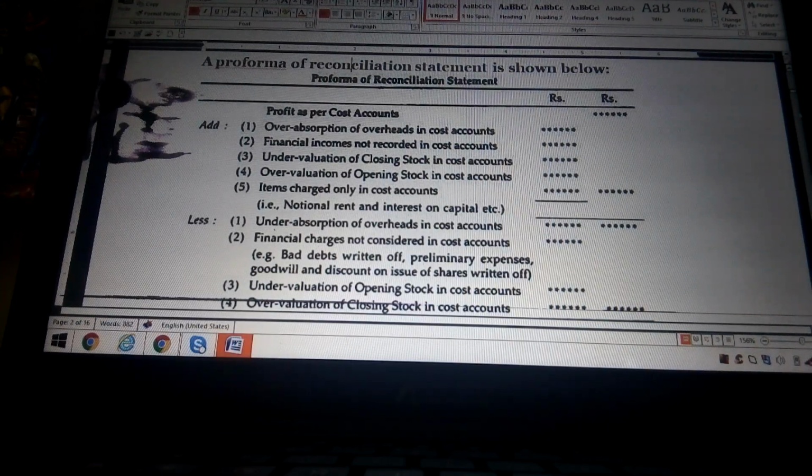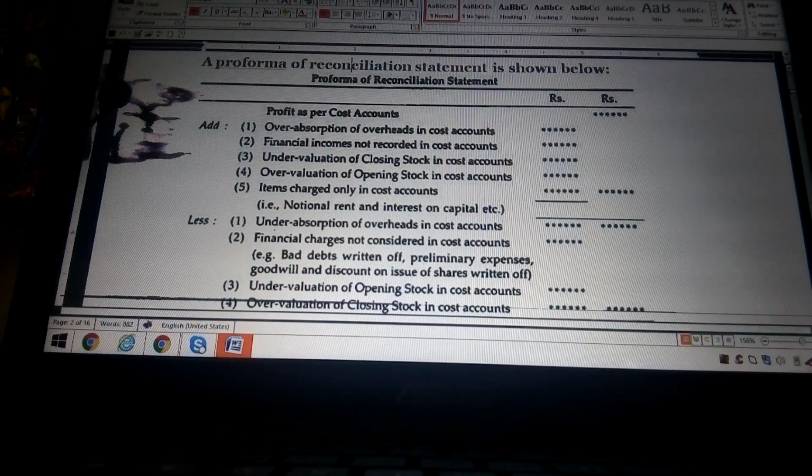Under this pro forma, we have profit as per cost accounts. We know about profit: profit is always a nominal account and comes on the credit side. That's why we put the amount under the credit column, profit as per cost accounts. This is given in the problem. If a loss is given in the cost accounts, that should be shown on the debit side. Then you should add the other information.